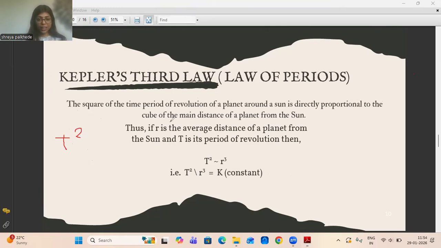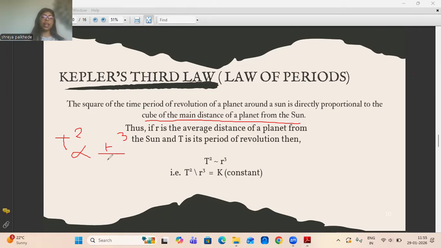and that will be directly proportional to the cube of the mean distance. It means whatever time it is taking to revolve around the sun will be directly proportional to the cube of the mean distance between the sun and the planet, and that distance here is given by r.